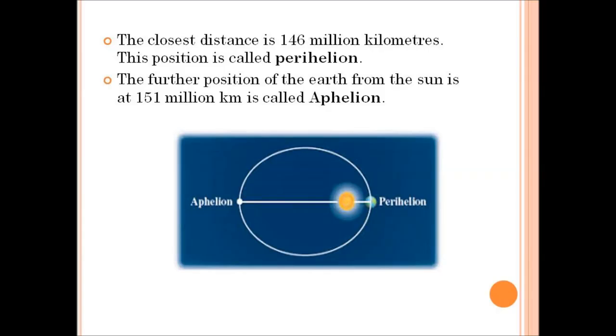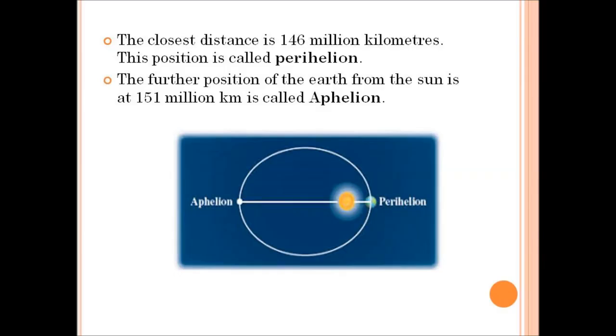The closest distance between the sun and the planet is 146 million kilometers, and this position is called perihelion. The farthest position of the earth from the sun is about 151 million kilometers, and it is called aphelion.